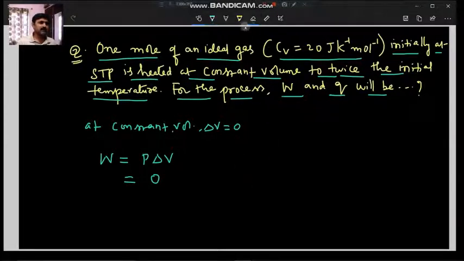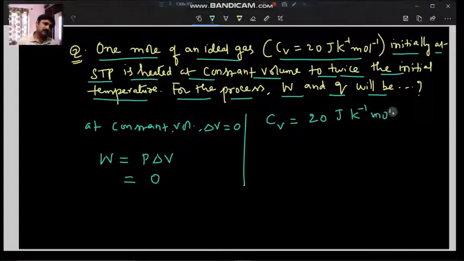The other point is that they have given the Cv value. Cv value is equal to 20 joule per Kelvin per mole. This is actually nothing but Q by delta T. Q by delta T is equal to Cv.